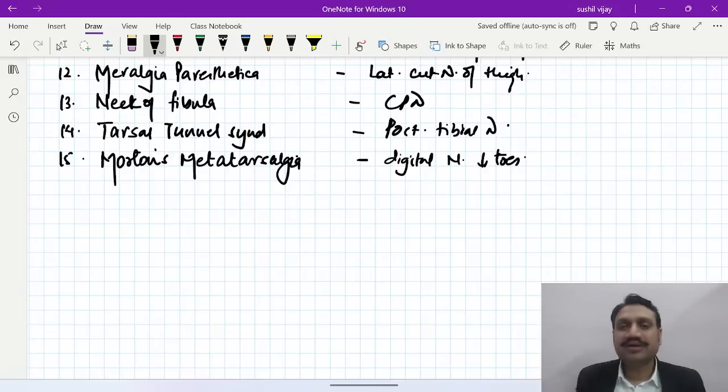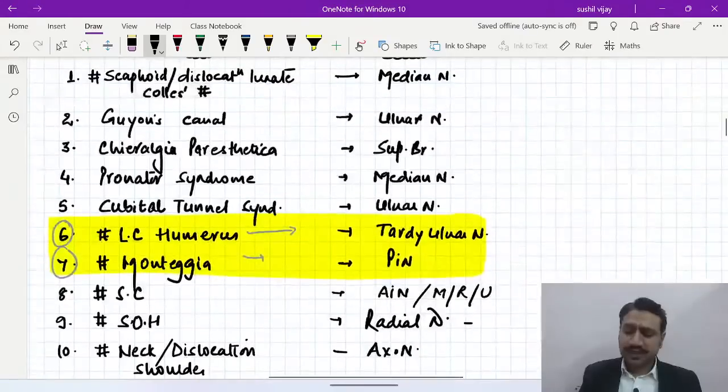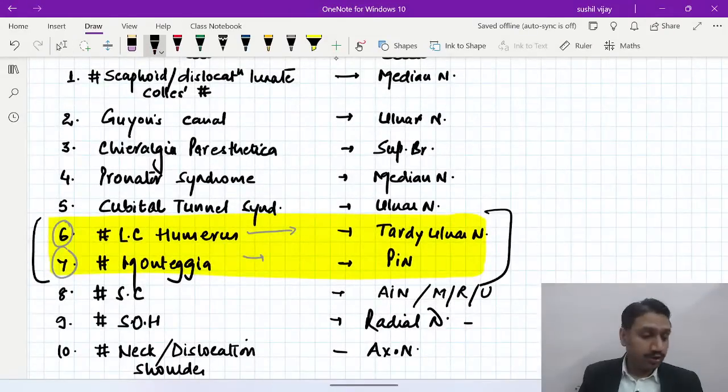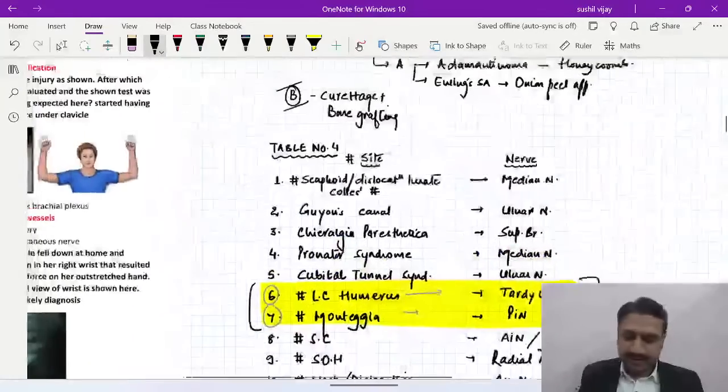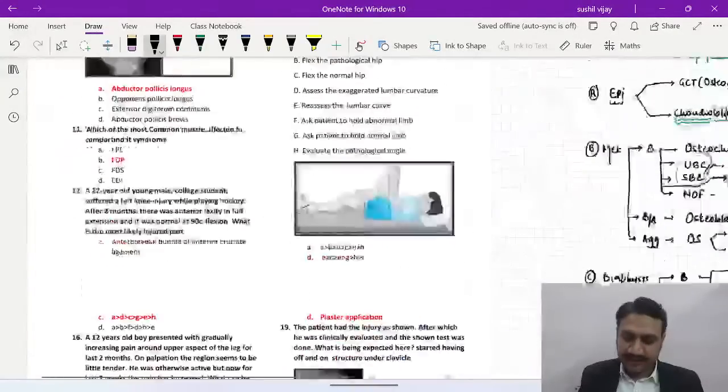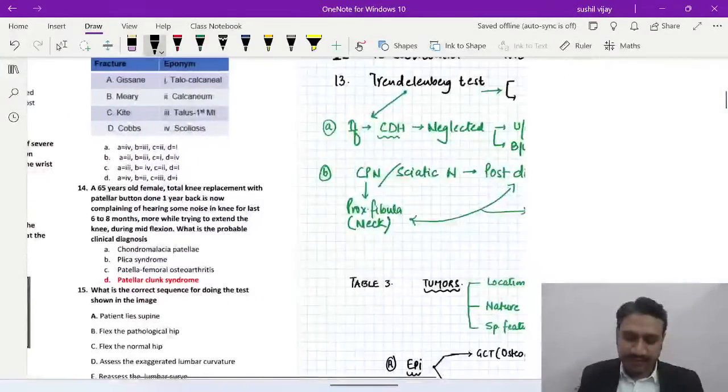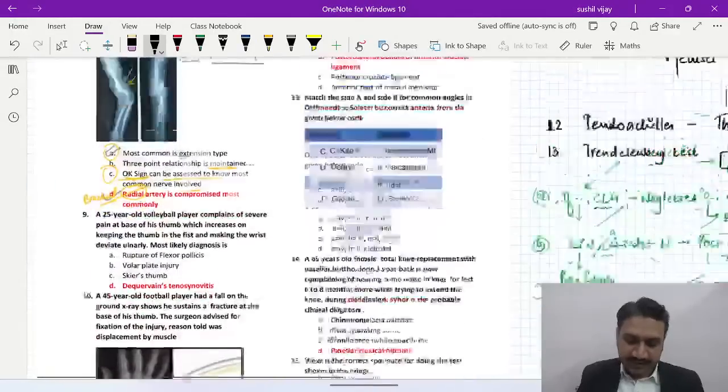So at what fractures, what injuries are common, which nerves can be involved, that is another table we have. These are the usual ones, the two most common ones that confuse us all the time, right? So this is the table number 4 we have made. Okay, I hope it is fine with everyone. Shall we go with the next one?